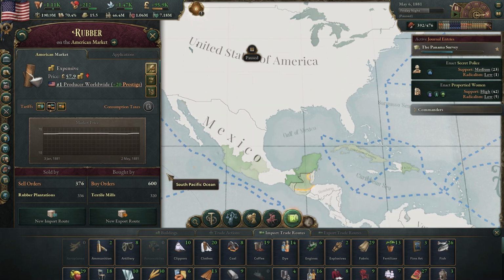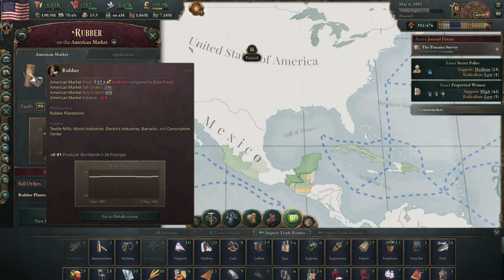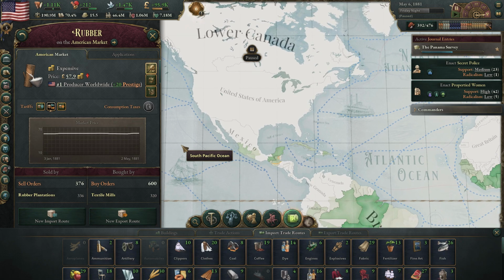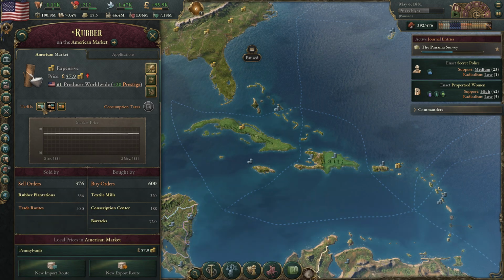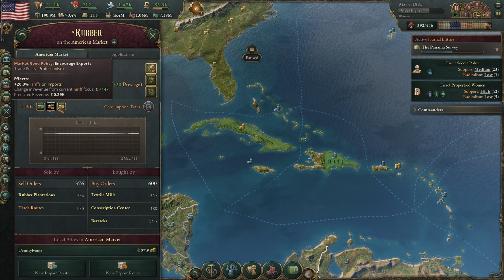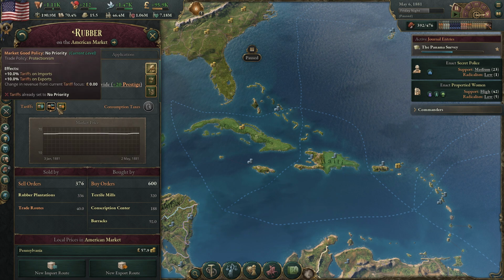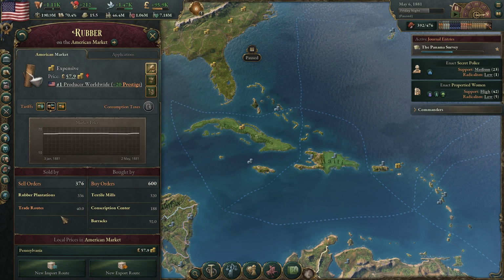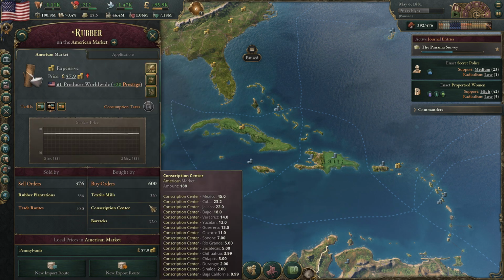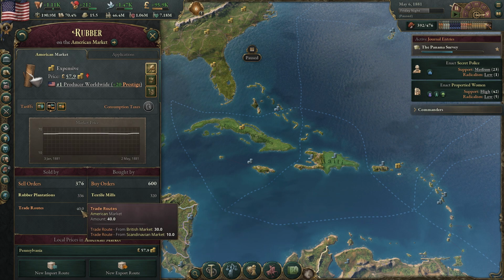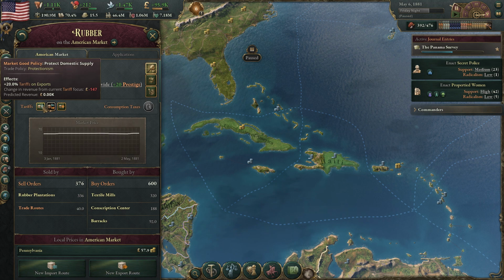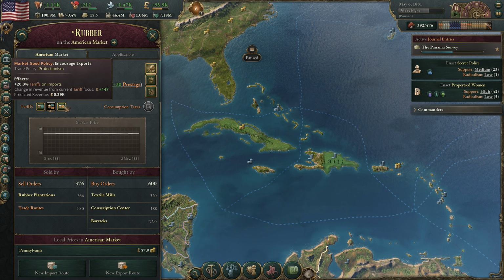So yeah, we probably are just going to have a lot of trouble with rubber throughout the campaign, unless we were to conquer additional territory that would have some, outside of maybe changing up some stuff here, which I guess we would want to make sure that nobody else is able to trade for it. Now I don't think anybody is currently trading for it. We're trading for some in the British and Scandinavian markets, but I don't think anybody's going to trade for it. But we can go and make sure that nobody does, and increase the exports here.